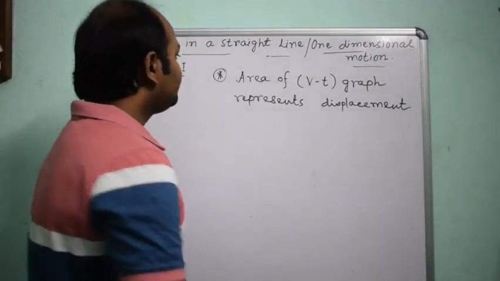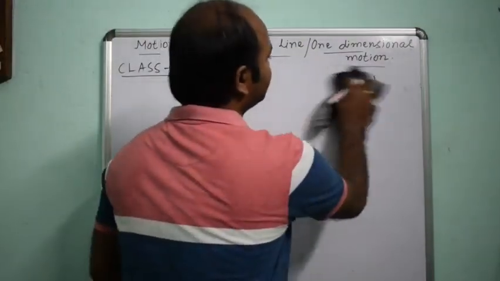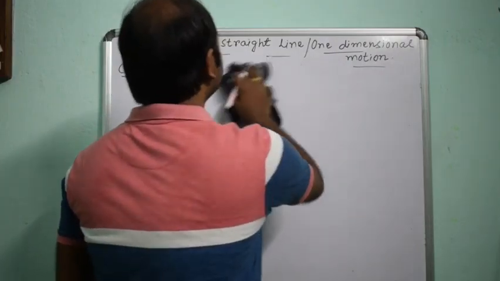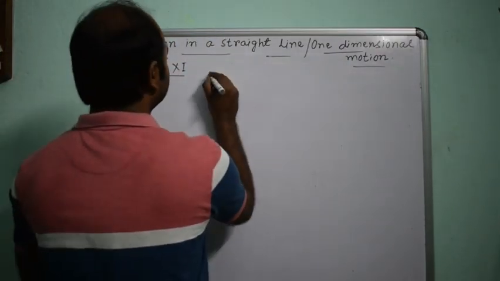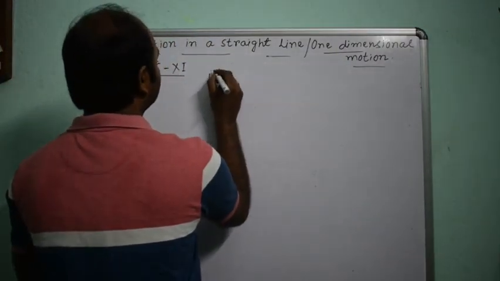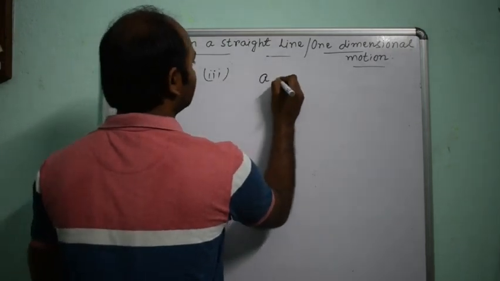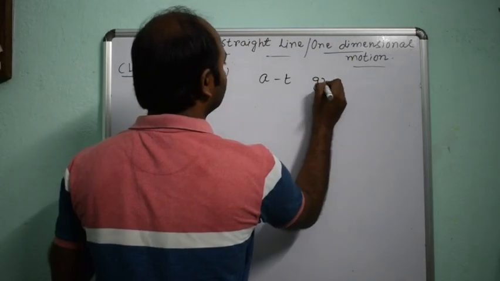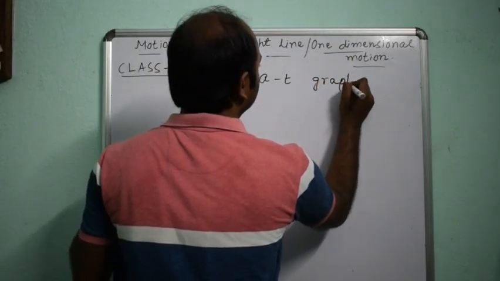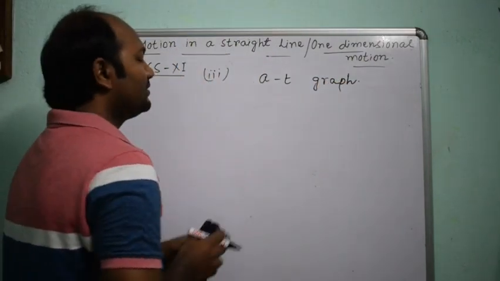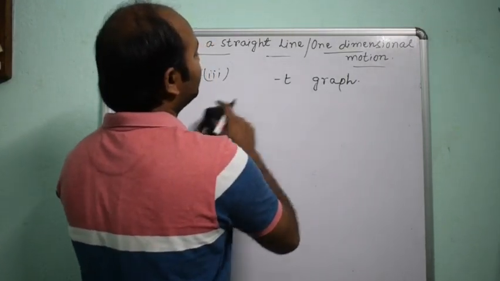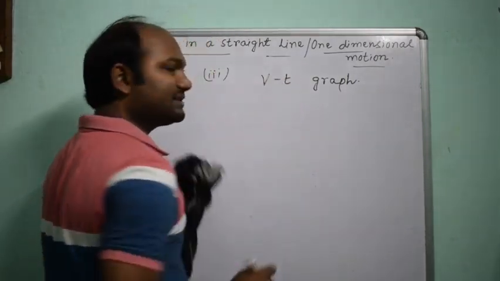Okay. Next, acceleration time graph. Now suppose a velocity time graph.